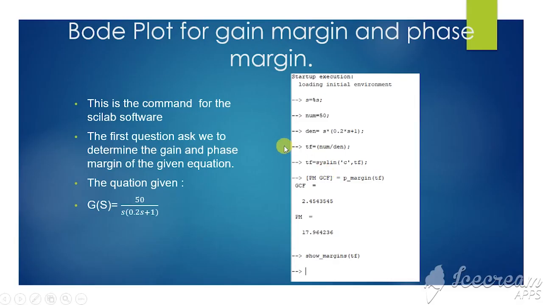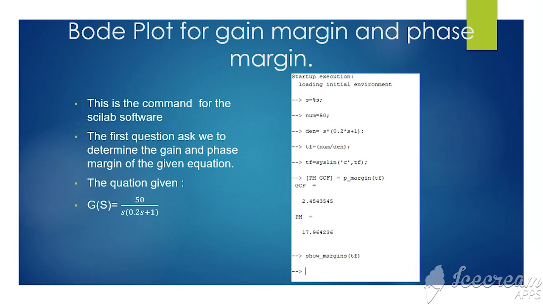Bismillahirrahmanirrahim. My name is Muhammad Izhar Ramli. I will explain about the Bode plot, gain margin and phase margin. This is the command for the Scilab software. The first equation asks us to determine the gain and phase margin of the given equation. The equation given is G(s) = 50 over s times (0.2s + 1).